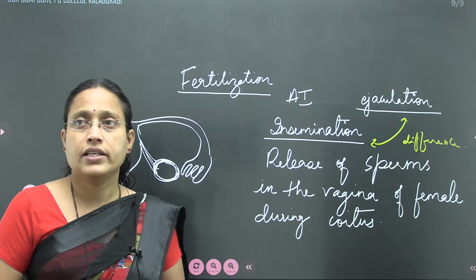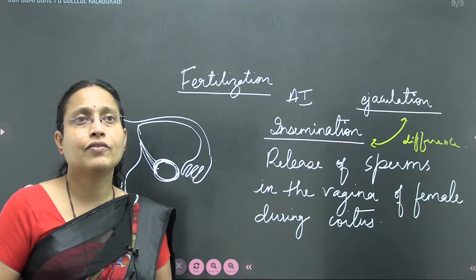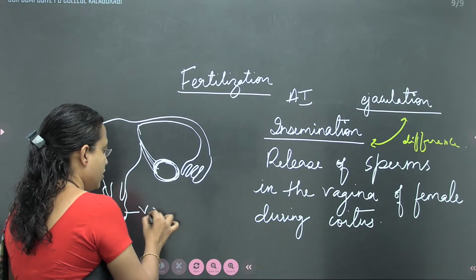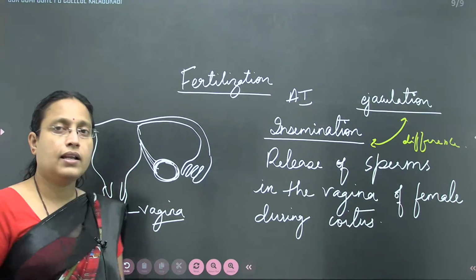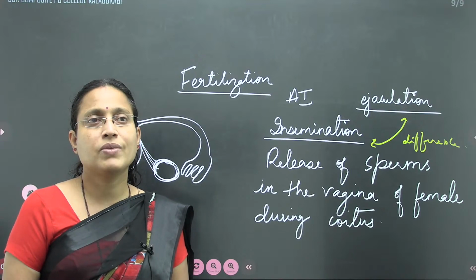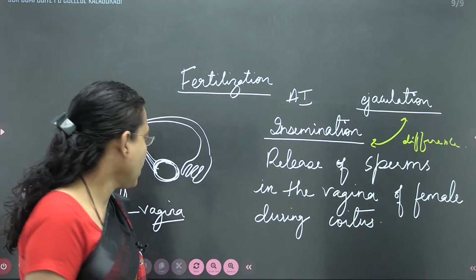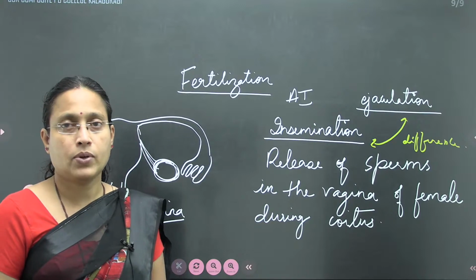But if ejaculation occurs inside the female reproductive tract, that is the vagina, then it's called insemination. Ejaculation is mere release of sperm outside the male reproductive system. So that is about the insemination process.